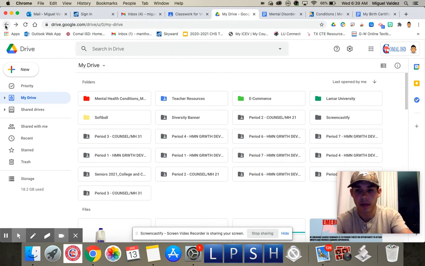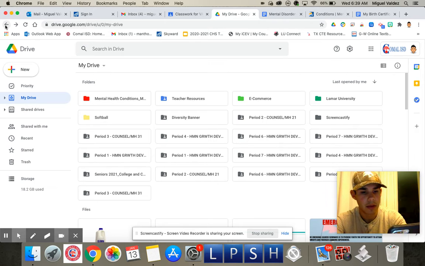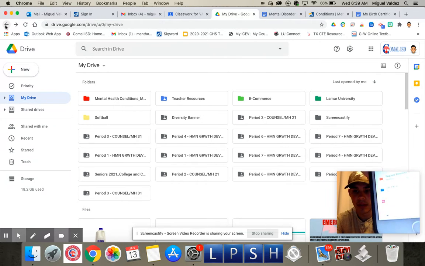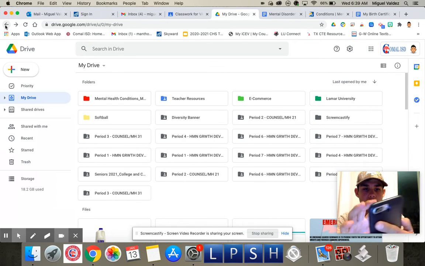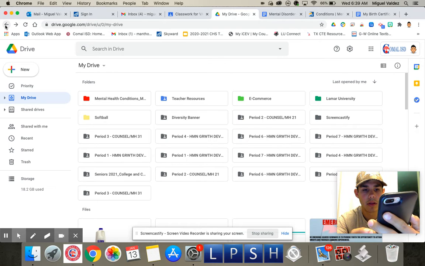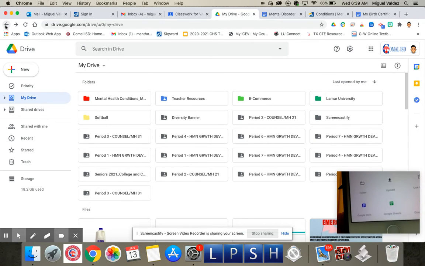Okay. Now, here's a whole bunch of folders, okay? To create a folder on Google Drive, there is a little plus sign right there. If I click that plus sign, then it'll allow me to create a folder.